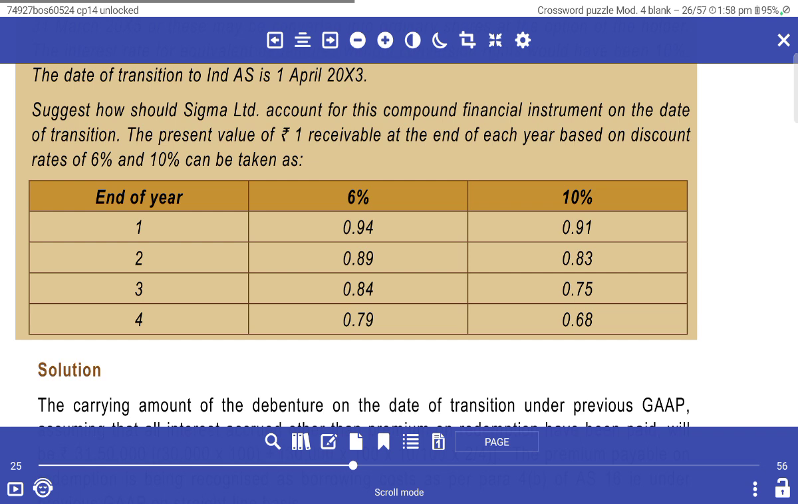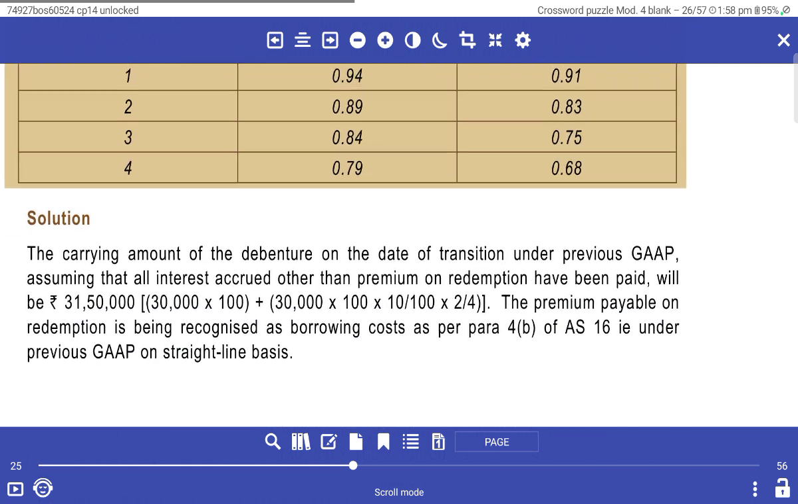Question: How should Sigma account for this compound financial instrument on the date of transition? The present value of one rupee receivable at the end of each year at 6% and 10%, at the end of year one to four, is 0.94, 0.91, 0.86, 0.84, and 0.75 as 0.6.